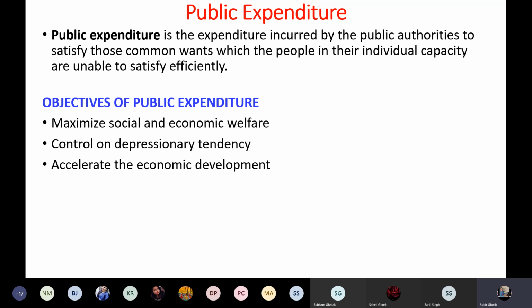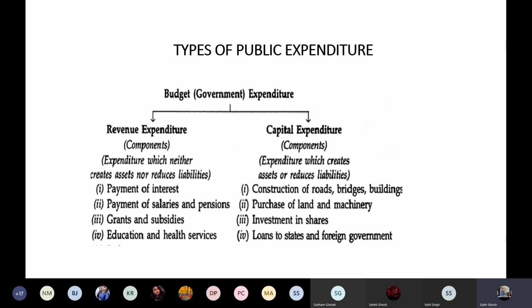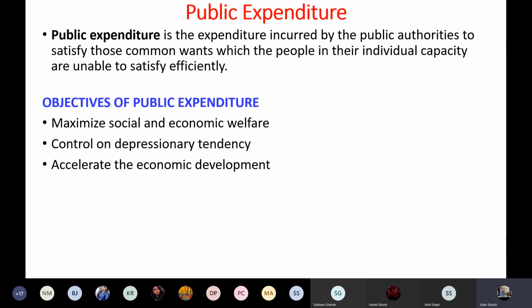The next question that arises is: what are the objectives of public expenditure? Public expenditure maximizes social and economic welfare. Public expenditure means the investment or expenditure made by the government, like in the construction of hospitals, approach roads, schools, and colleges.